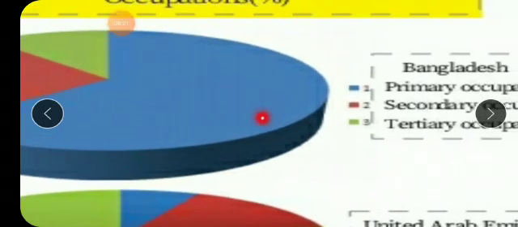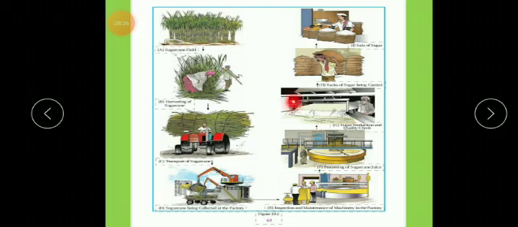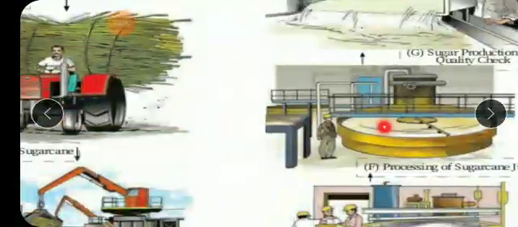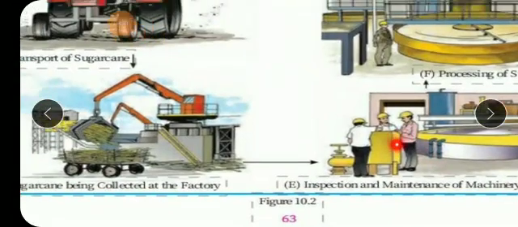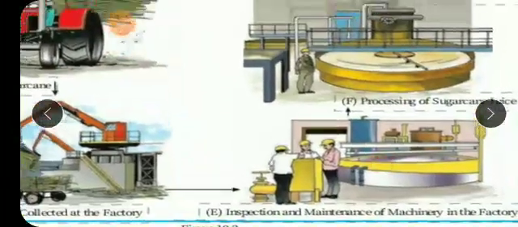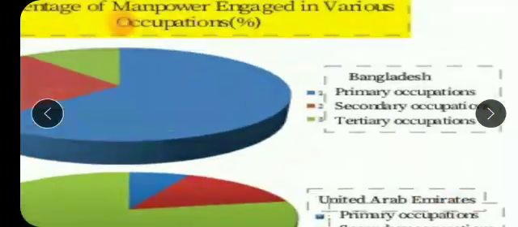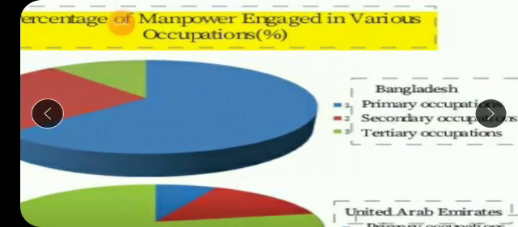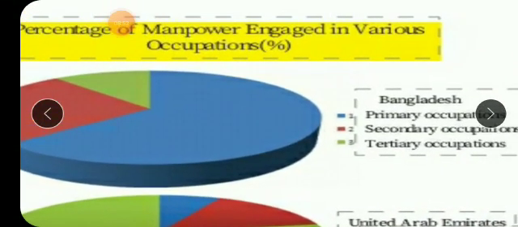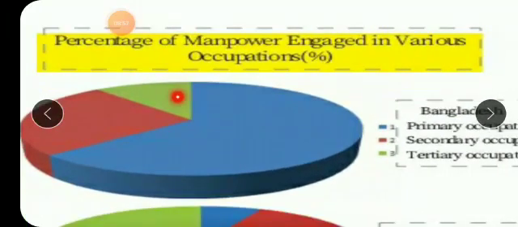You know very well, from primary occupation, people get very little money. If you look at these pictures here, this person who is doing the inspection or maintenance will get more money than these laborers, isn't it? So this occupation will have less income, and this occupation and this occupation will have more income, more money, isn't it? So that is the case. So in countries with more people involved in primary occupation, that's why they are said to be developing countries, isn't it? Then very little secondary occupation and very little tertiary occupation.